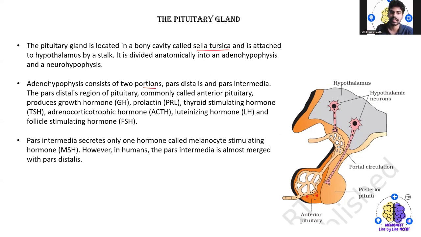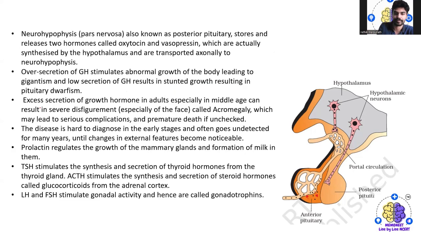The pars distalis region, commonly called the anterior pituitary, produces growth hormone, prolactin, thyroid stimulating hormone, adrenocorticotropic hormone, luteinizing hormone, and follicle stimulating hormone. Then the pars intermedia secretes only one hormone, called melanocyte stimulating hormone. In humans, the pars intermedia is almost merged with the pars distalis.